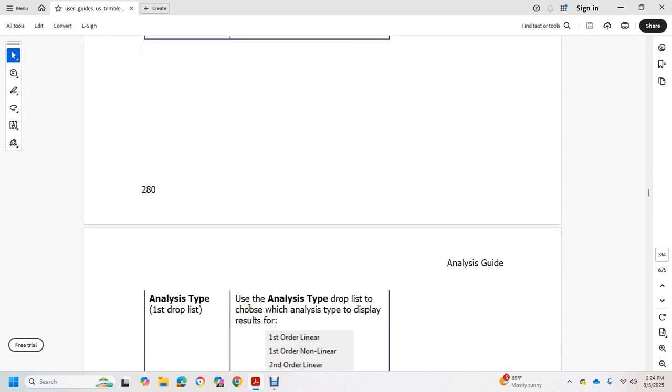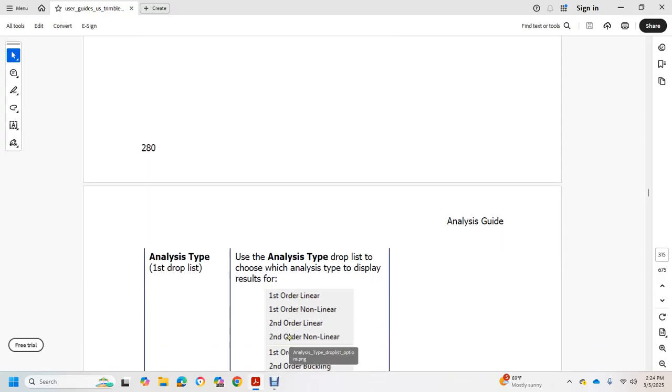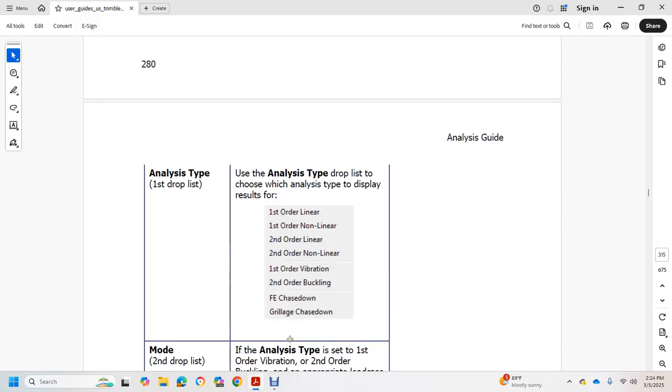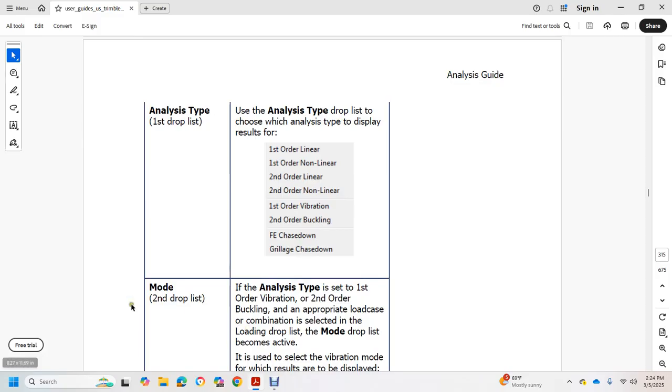Analysis type, the first drop list, is for the analysis type. It displays the result of the first order linear, first order nonlinear, second order linear, second order nonlinear, first order vibration, second order buckling, FE chase down, grillage chase down node. Mode, the second drop list.